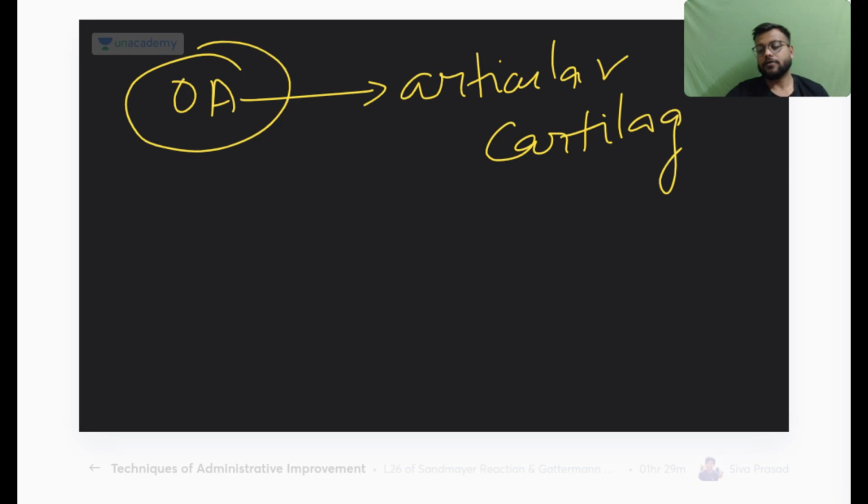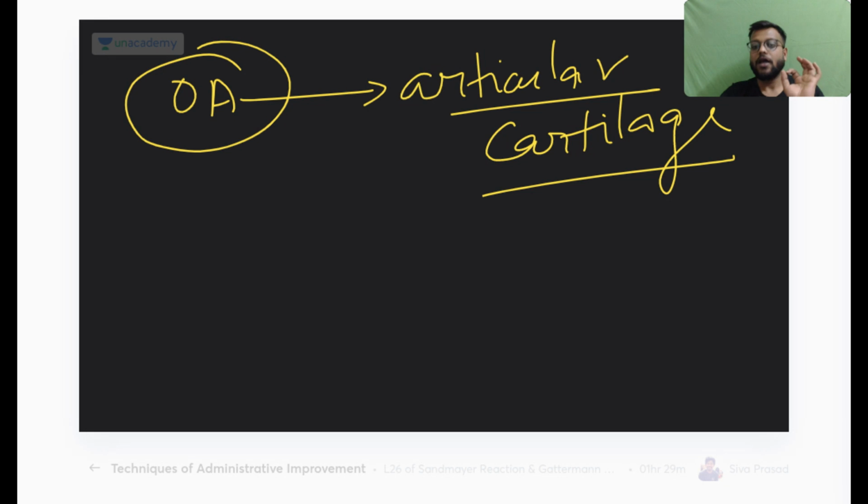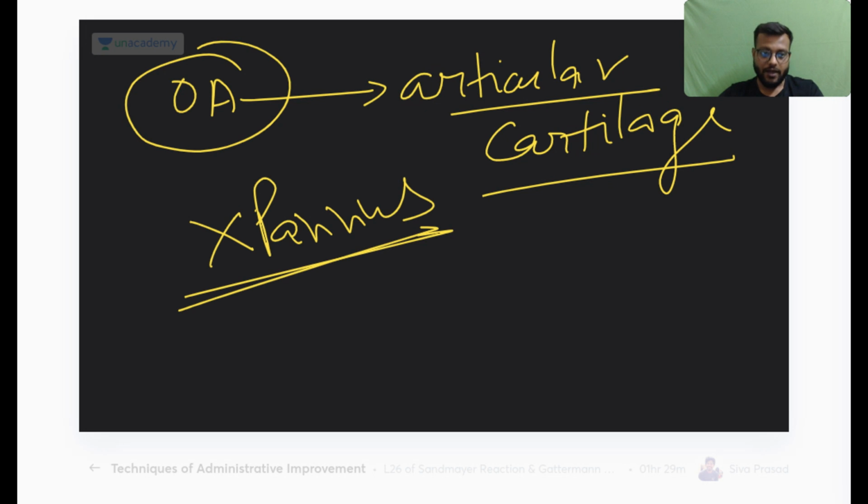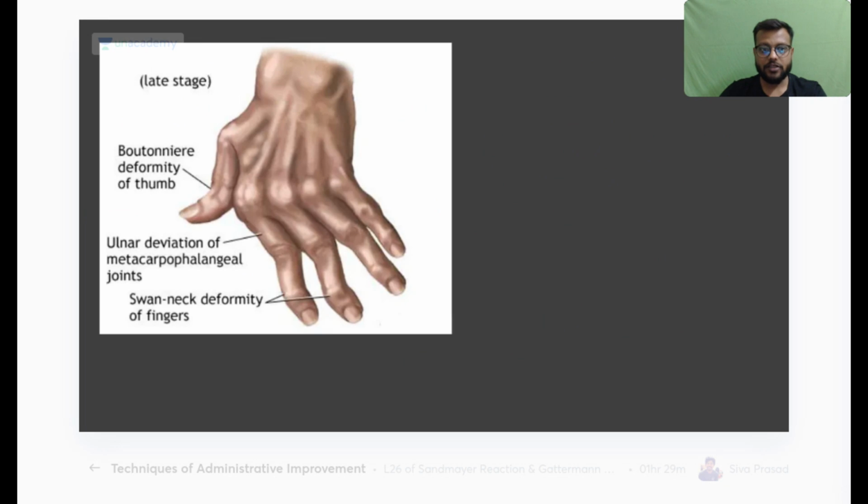There will be thinning and wear and tear of the articular cartilages, due to which the articular surfaces of the bones will be exposed and touch each other, leading to erosion and destruction of the joint. So in osteoarthritis the articular cartilages will be involved. There will be no pannus formation. Remember this, this is very very important.